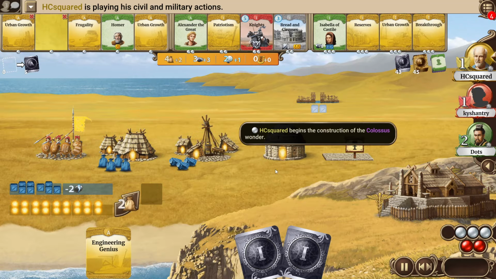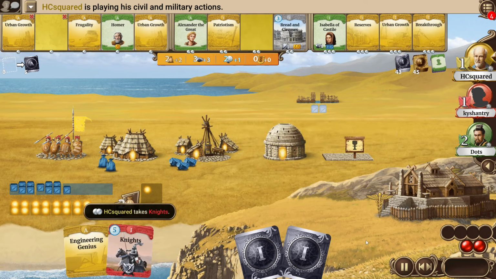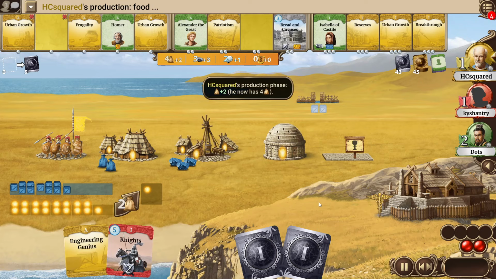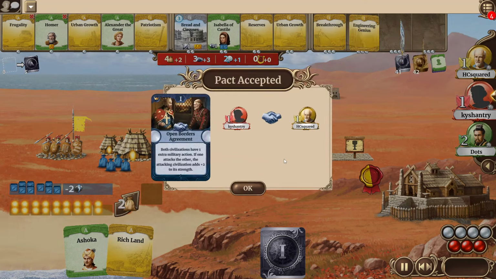HCsquared, now that Universitas is gone, will go for the Colossus, increases his population and takes the knights. There is Sansu in the game. With Colossus, who knows, maybe he can go for a bit of a military setup himself, and so he's willing to delay the second lab in order to get those knights.